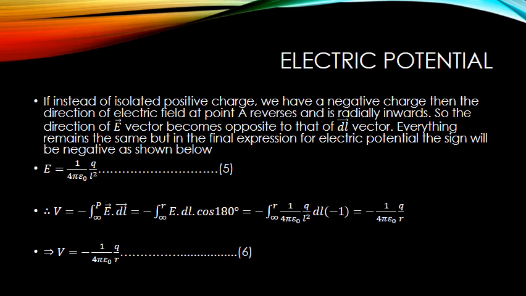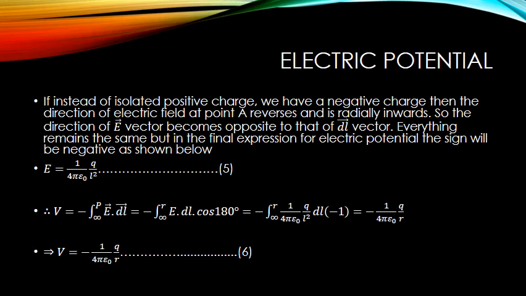Let us make a minor change in the previous discussion and try to find out electric potential due to a negative charge instead of a positive charge. The only change will be that at point A, the electric field due to the negative charge will be pointing radially inwards towards the charge. So E vector dot dl vector will be equal to mod E multiplied by mod dl multiplied by cos 180 degree.